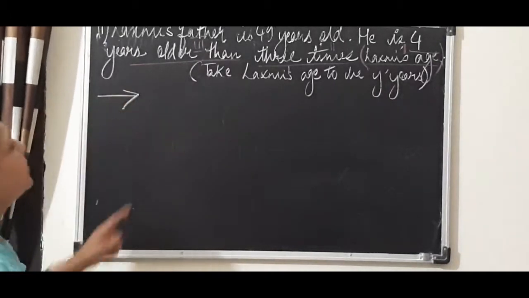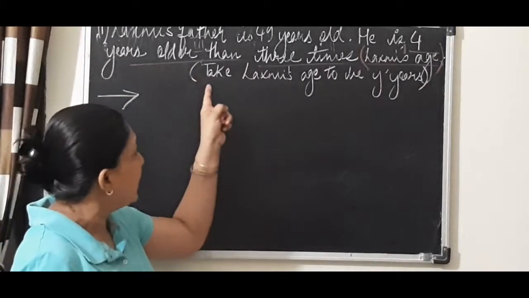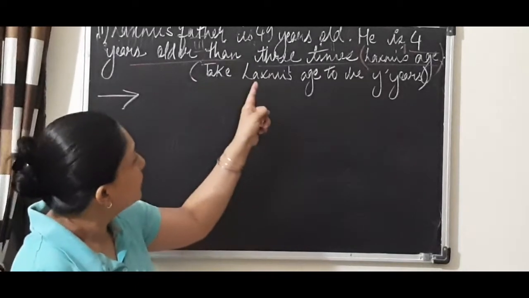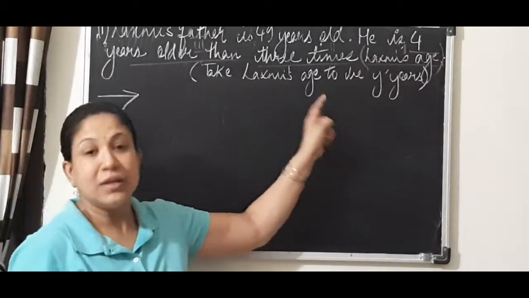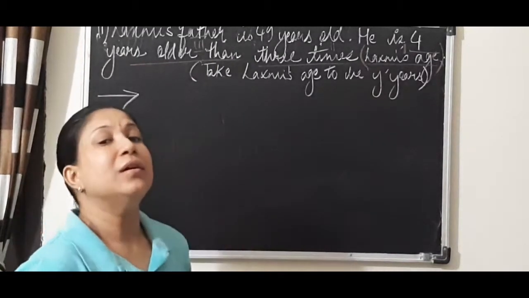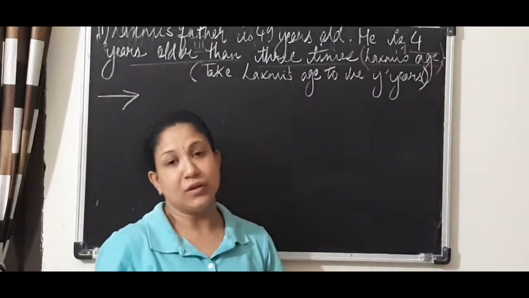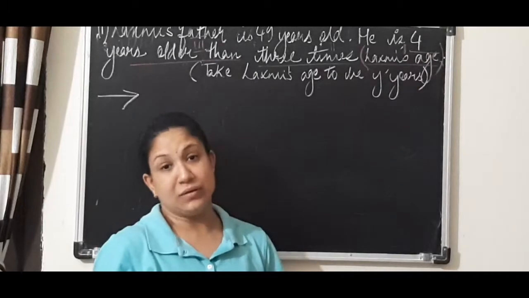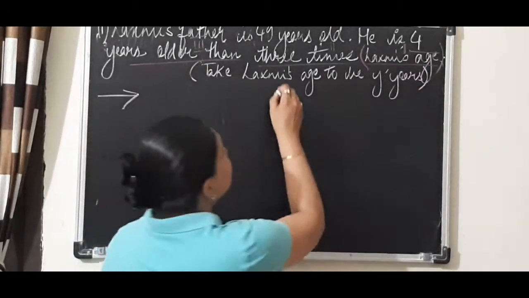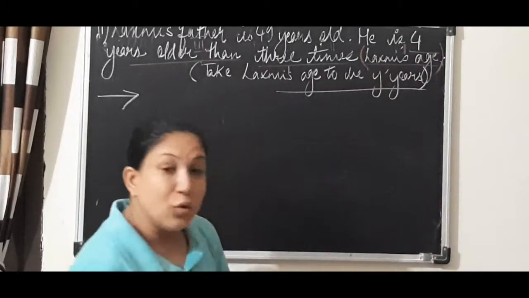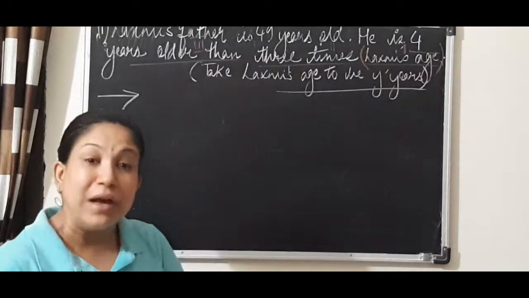So first thing is, let you take Lakshmi's age to be y years. Remember children, one more thing, when we set the equation for the given statement and you set the variable, these variables are the unknown values.